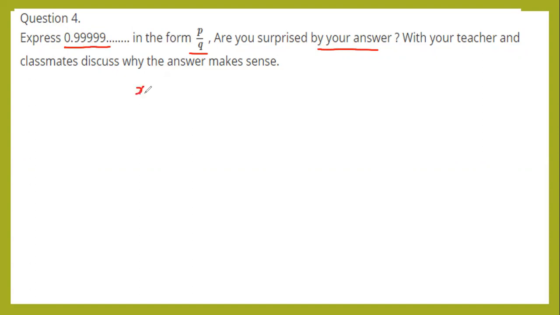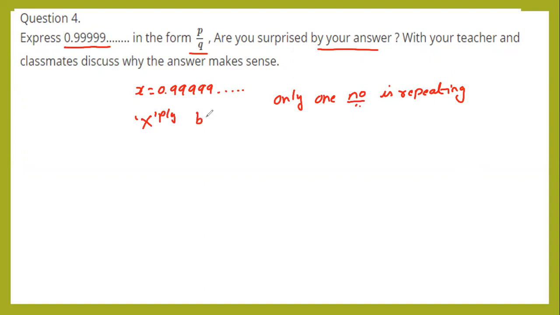Consider x is equals to 0.99999 goes up to infinity. How many numbers are repeating? Only one number. Is it right? Only one number is repeating. So now multiplied by 10.